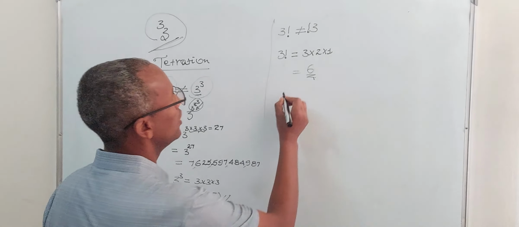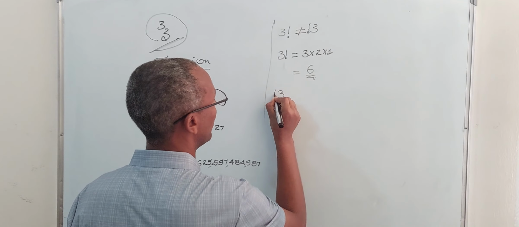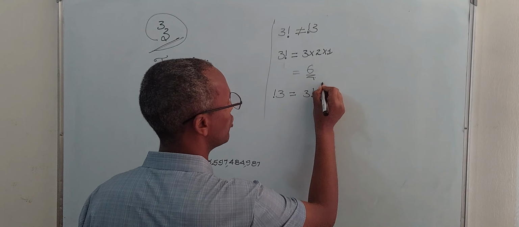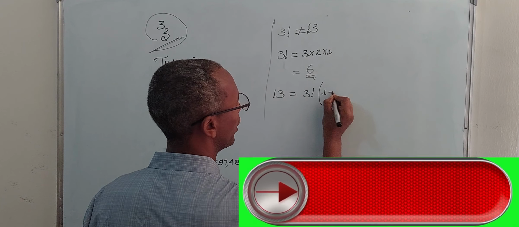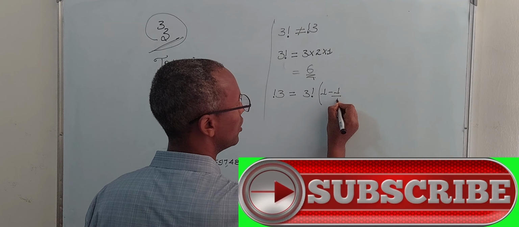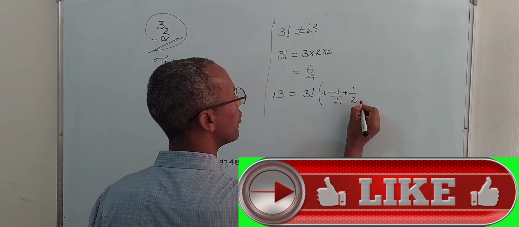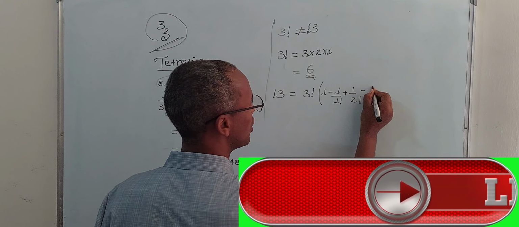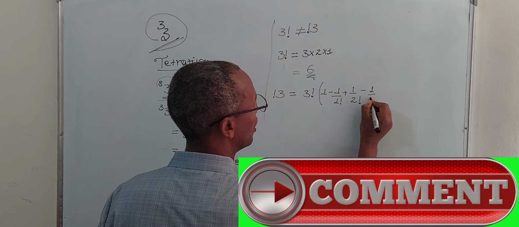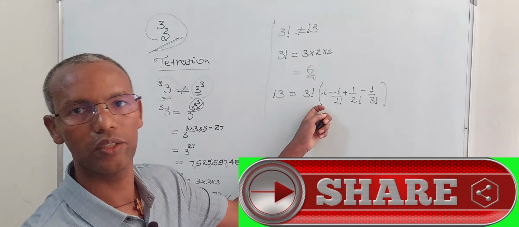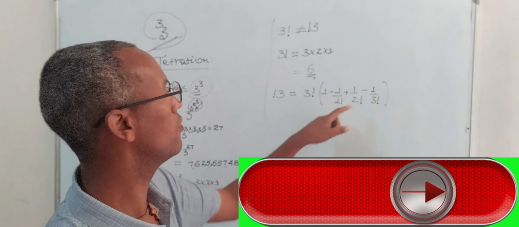And 3 subfactorial is equal to 3 factorial times the bracket 1 minus 1 over 1 factorial plus 1 over 2 factorial minus 1 over 3 factorial. This is how you calculate the subfactorial.